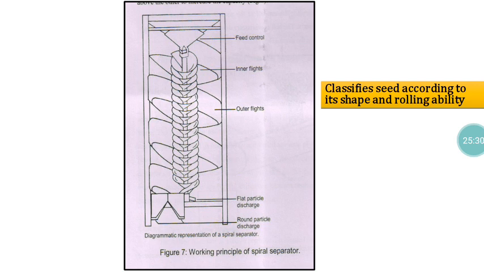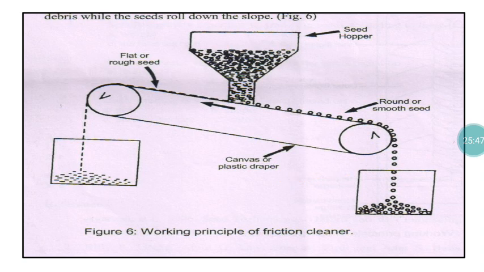As mass increases, the velocity also increases. So the heavyweight material will take the outer orbit and be collected on the outer side. If it is of lesser weight, it will take the middle route and get collected over there. So rolling ability and shape, based on that, these seeds get separated.